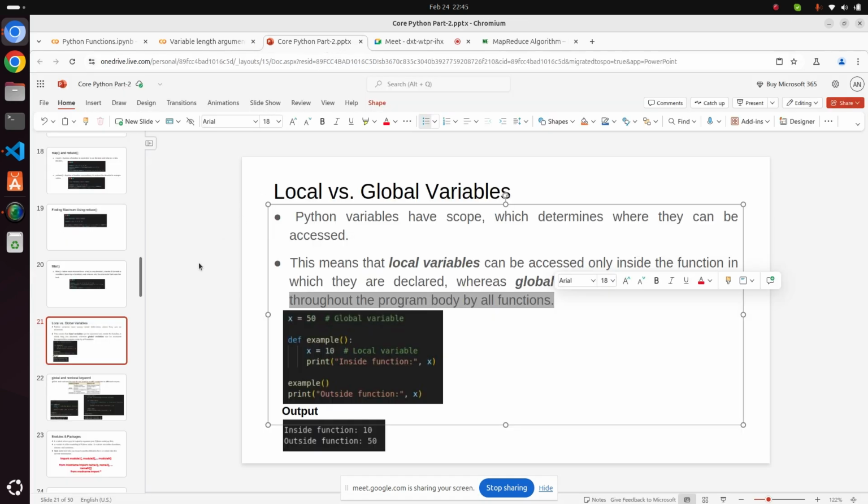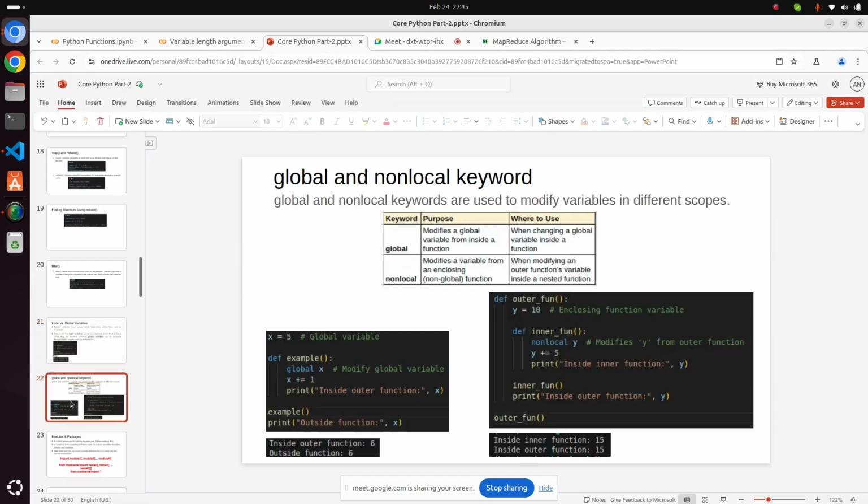Let me explain what it is. Python has two keywords. One is global, second is non-local. First, understand global. Global modifies a global variable from inside a function. Right now we have seen we are trying to modify a variable inside the function. Then we will use global. But sometimes we try to do this in an inner function, when changing a variable inside a function,